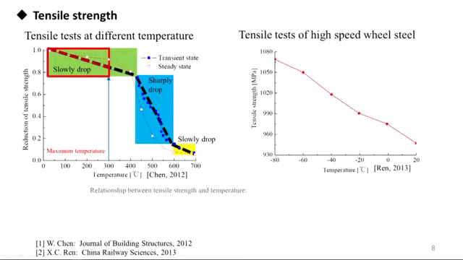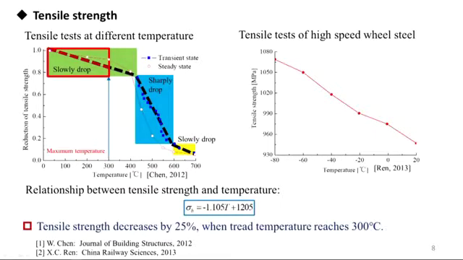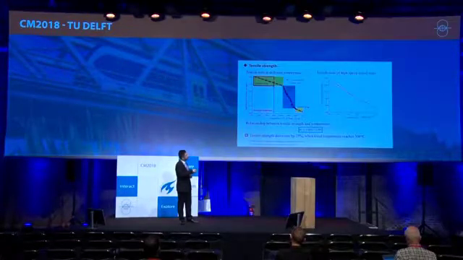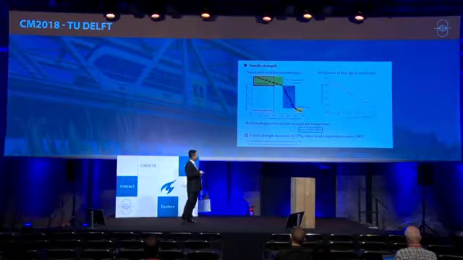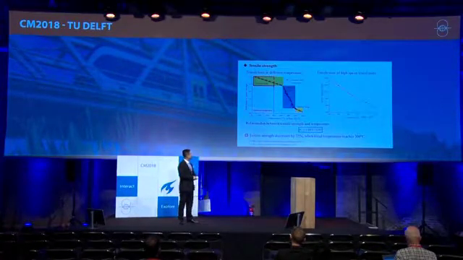The tensile test of high-speed wear steel has been made by Chen, and then the relationship between tensile strength and temperature can be obtained by fitting this experimental data as this figure, as this formula. The results show that tensile strength decreases by 25% when tread temperature reaches 300 degrees.